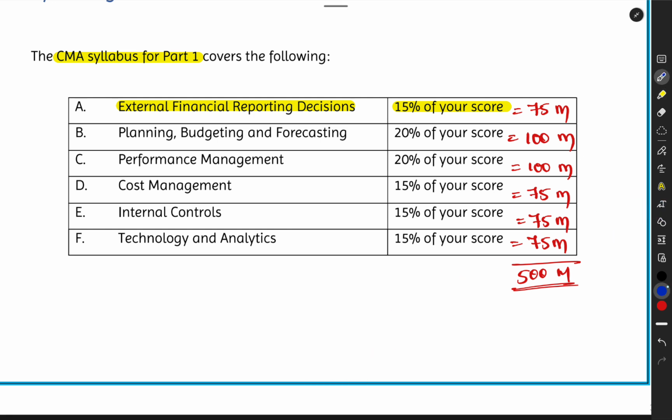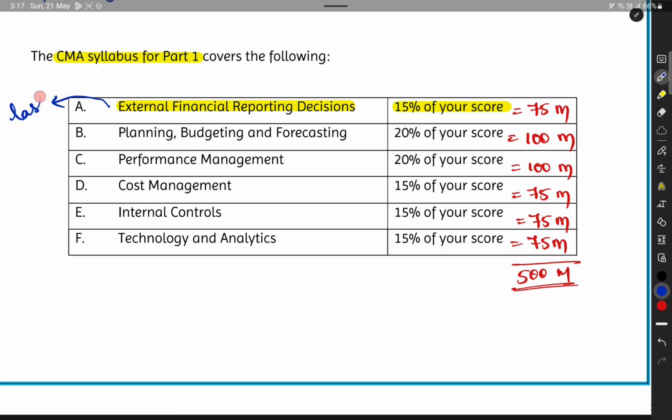appropriate to start with. So what I would recommend you to do is, consider this to be your last part in your preparation. Keep this topic, external financial reporting decisions, as your last preference. So then why is it given as section A?